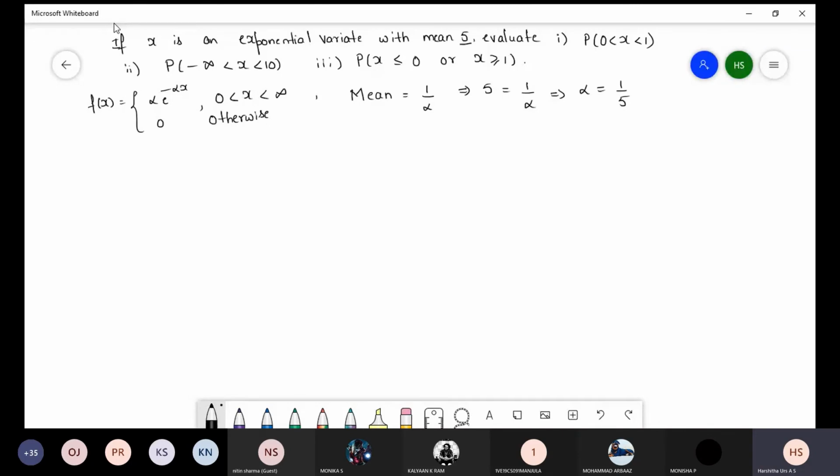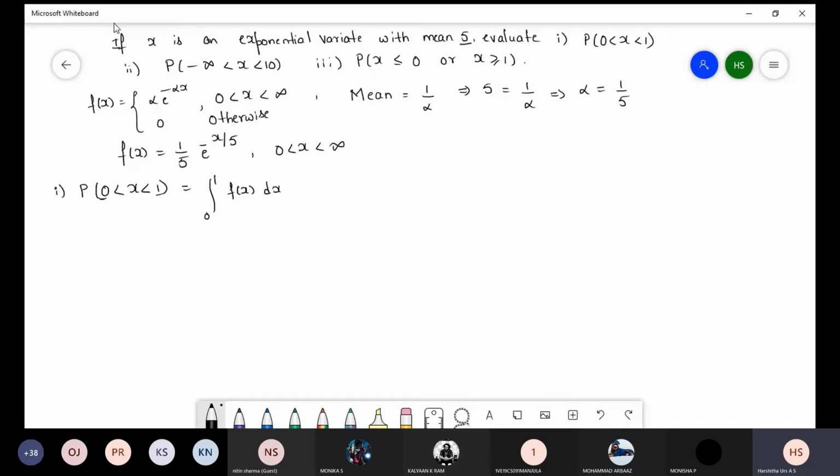Now substitute in the exponential. So lower function it is 0, so only write the above one. For alpha we are substituting 1 by 5, e power minus x by 5. Here we can write the condition 0 less than x less than infinity. So come for the first problem, p of 0 less than x less than 1. So here lower limit is 0, upper limit is 1. So 0 to 1 f of x into dx.